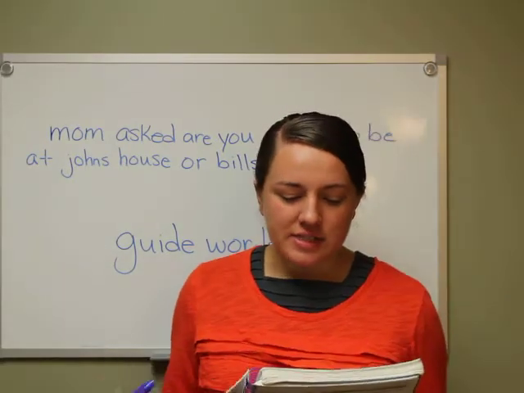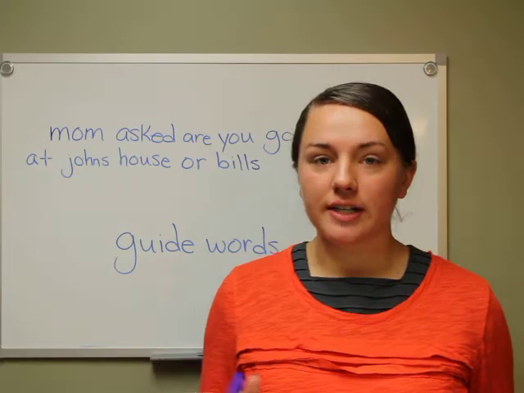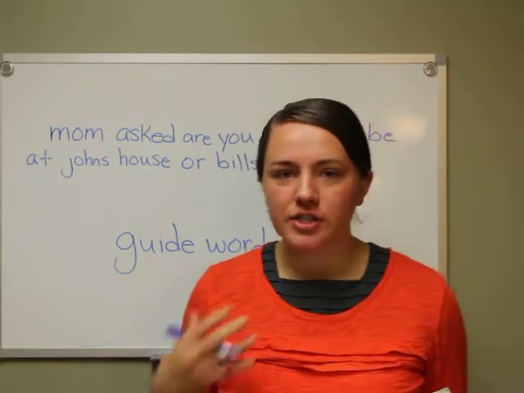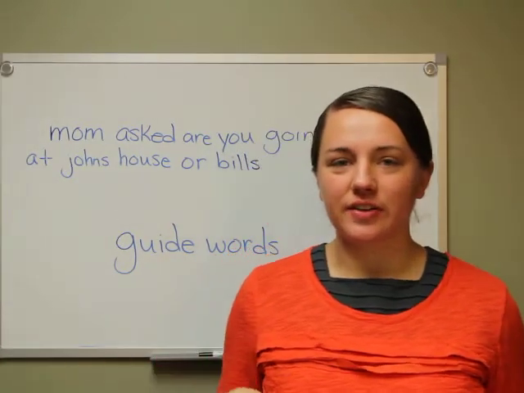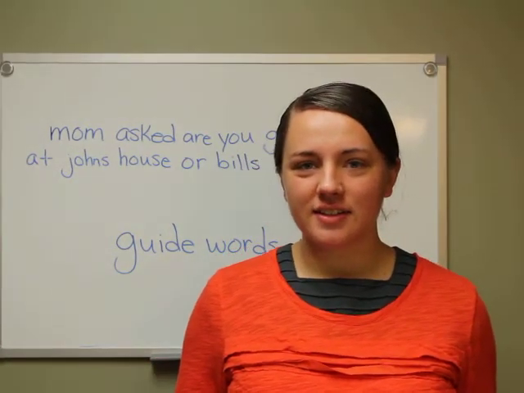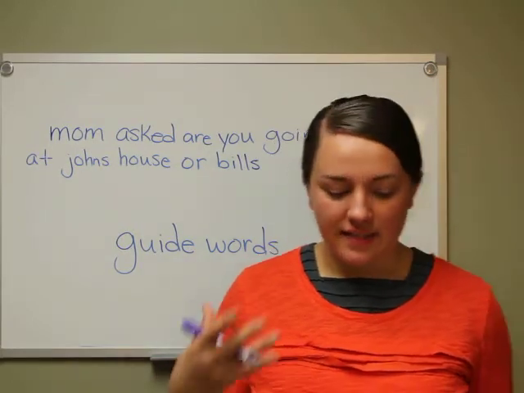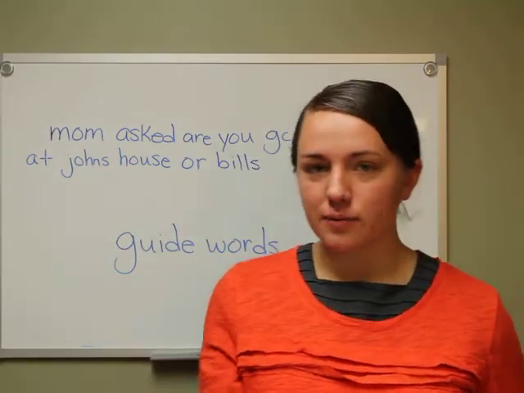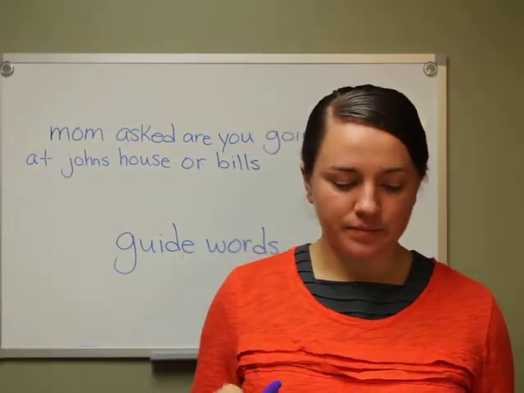I'm going to give you a couple sentences, and I just want you to say the conjunction that you hear in the sentence. First of all, praise ye the Lord, for it is good to sing praises unto our God. What conjunction did you hear there? For. For was the conjunction. In that sentence, for was connecting praise ye the Lord and it is good to sing praises unto our God. It was connecting two full sentences.